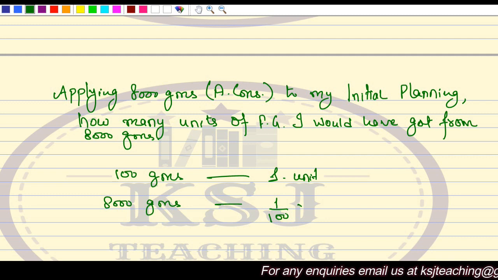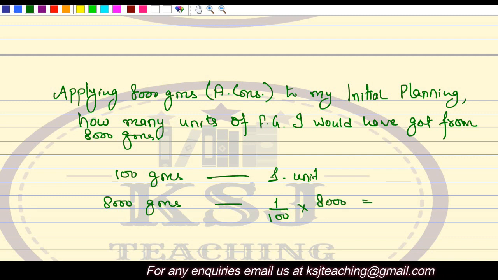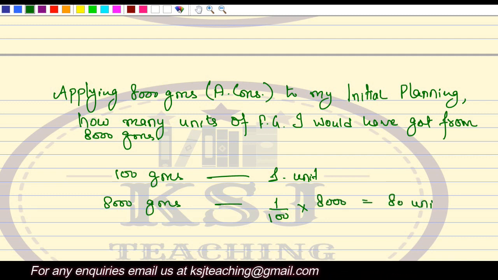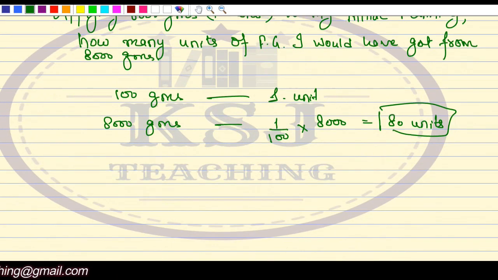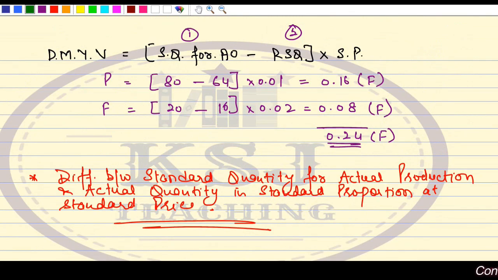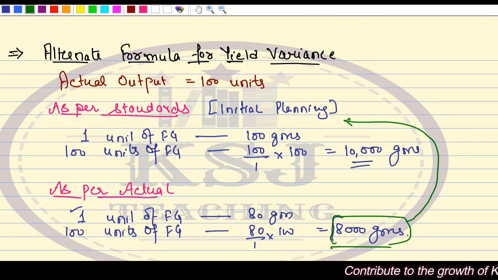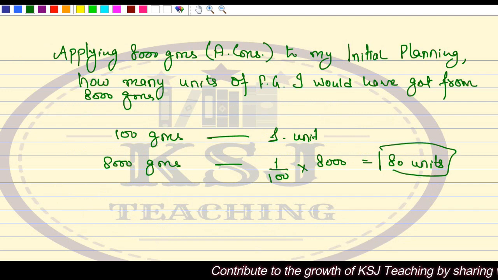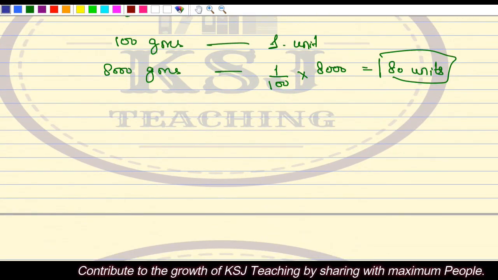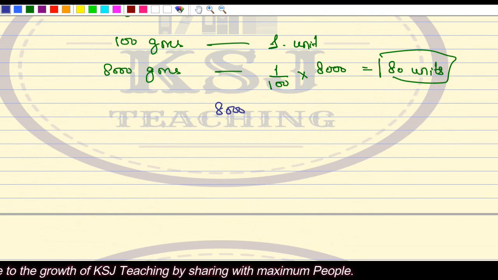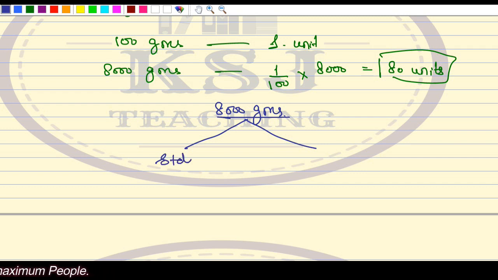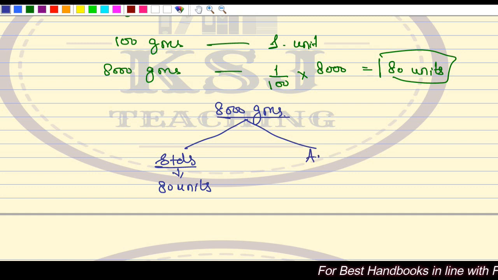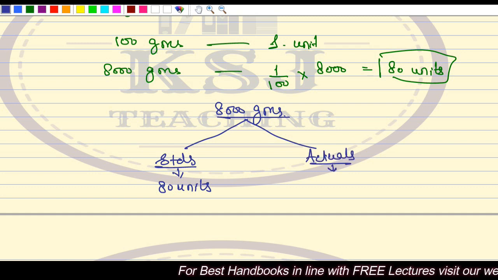1 divided by 100 multiplied by 8,000, that is 80 units I would have received, whereas out of 8,000 grams, my actual is 100 units. Now what I'm trying to say is that for this 8,000 grams, what is my standard? My standard is 80 units. I just calculated it, and my actual is 100 units.